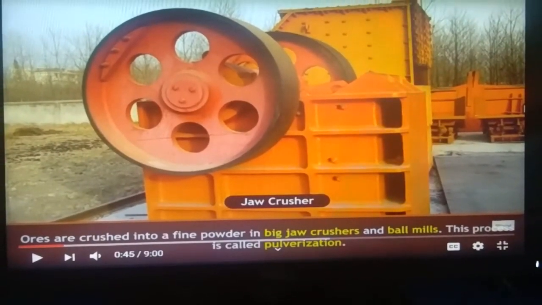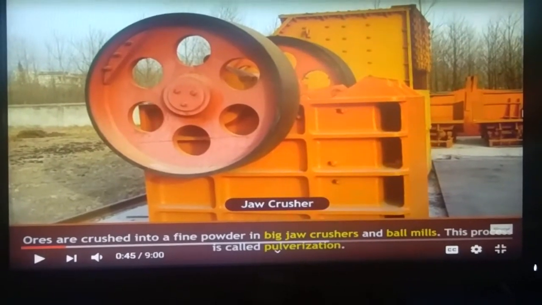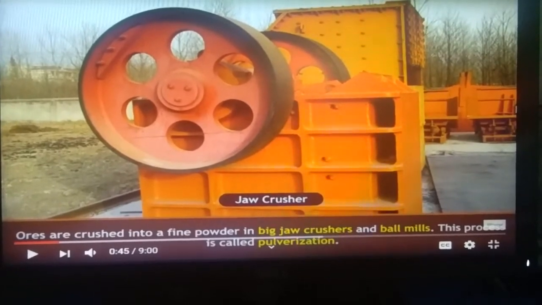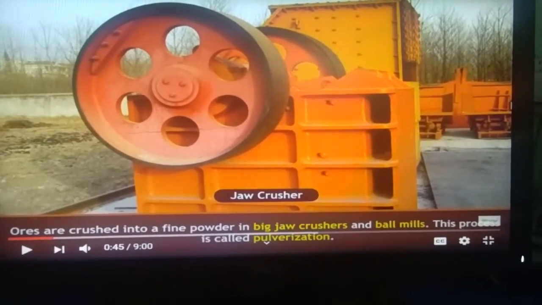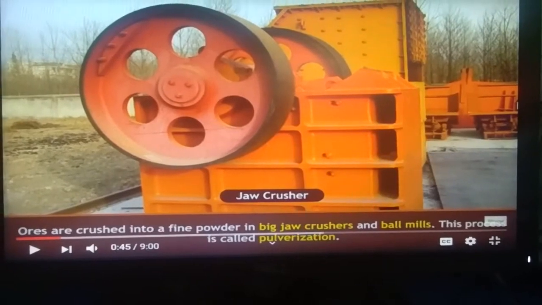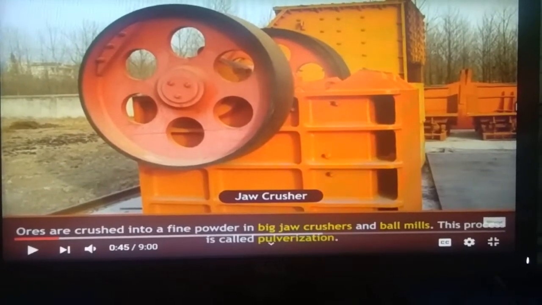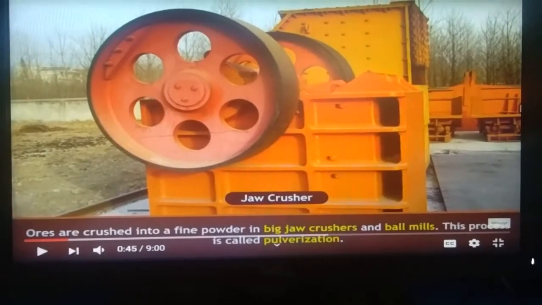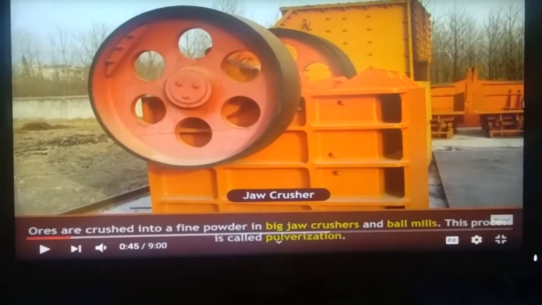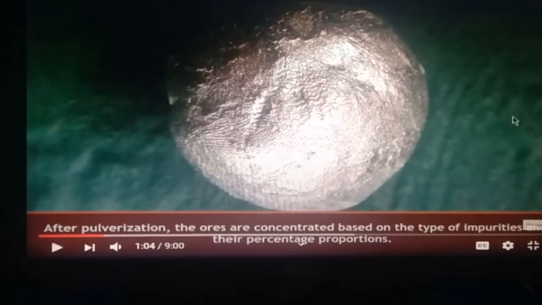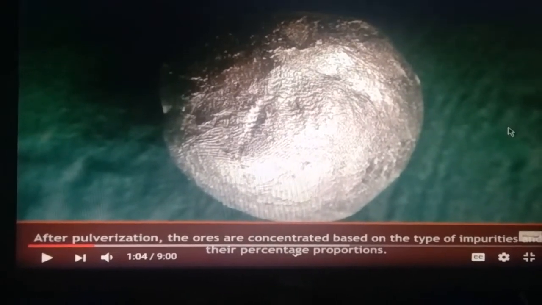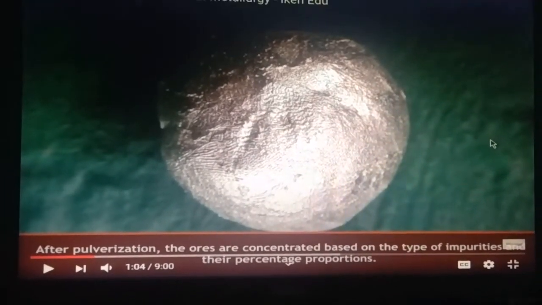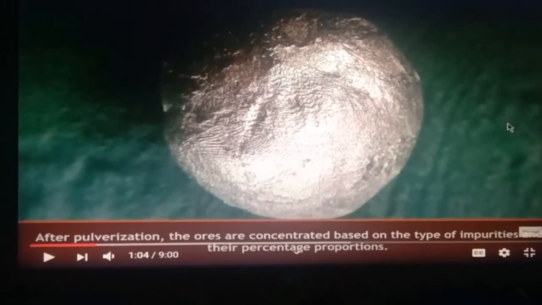Here we can see a jaw crusher machine. A jaw crusher machine is used for pulverization of ore. Ores are crushed into a fine powder in a big jaw crusher and ball mill. This process is called pulverization. By this process, large pieces of ores are converted to fine particles. After pulverization, the ores are concentrated based on the type of impurities and their percentage proportion.